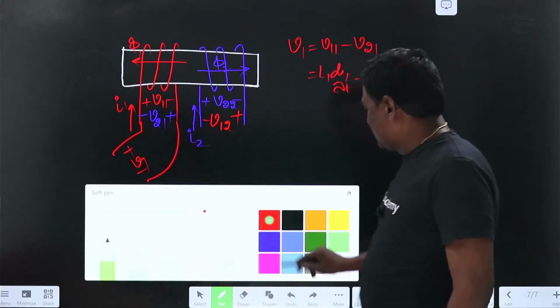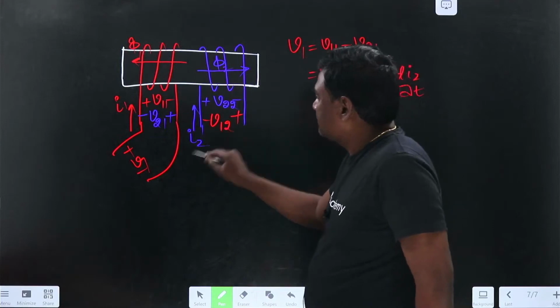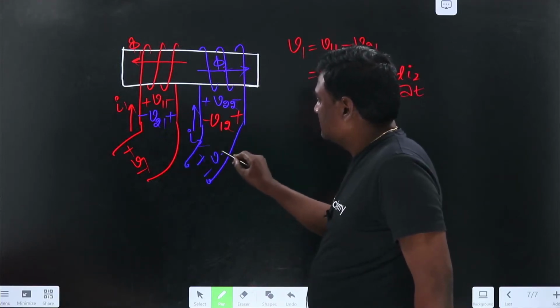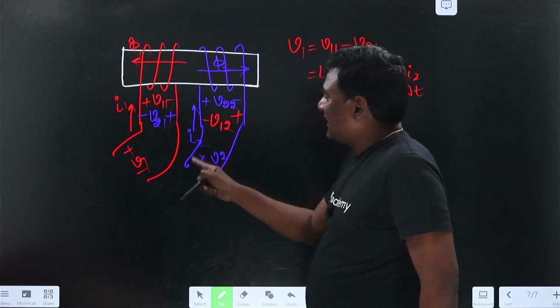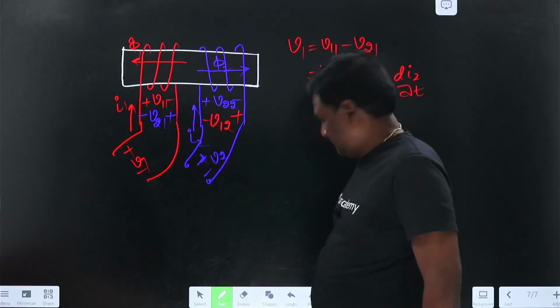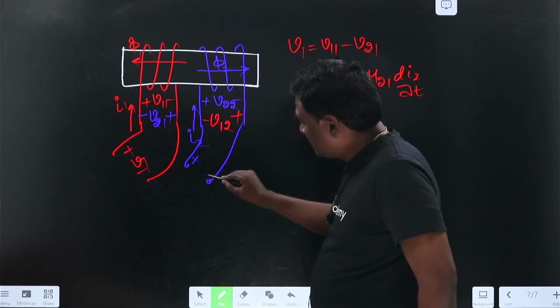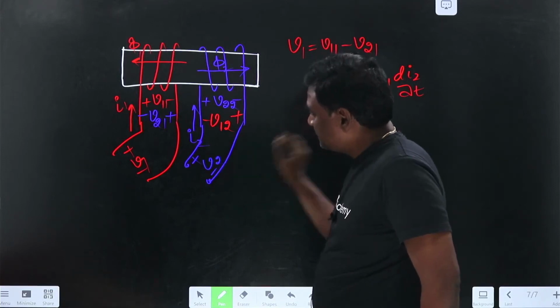Now let us try to draw for V2, plus minus V2. Why? My current is entering here, so plus will come here, and minus here, V2.